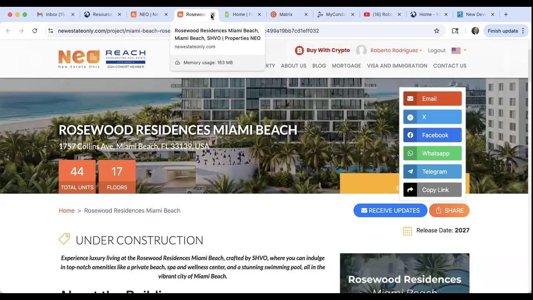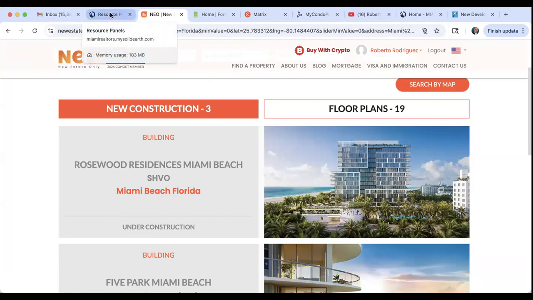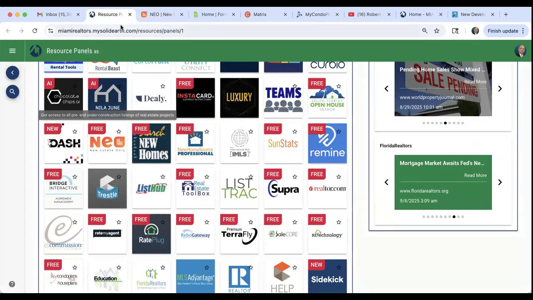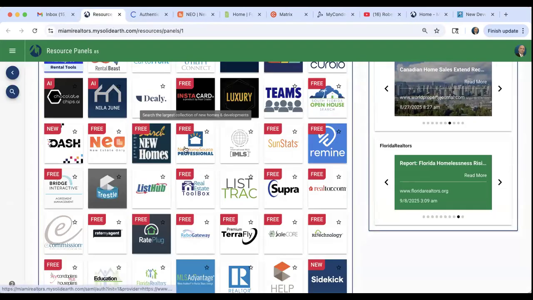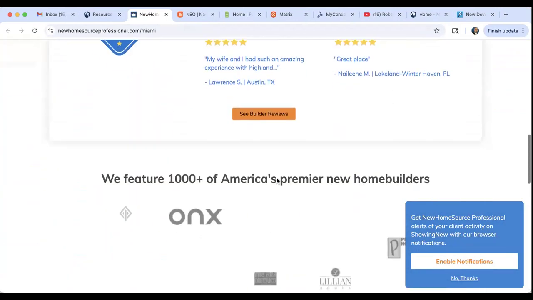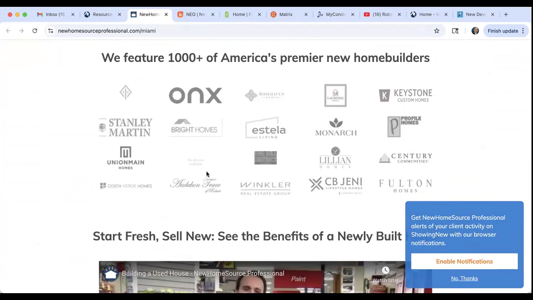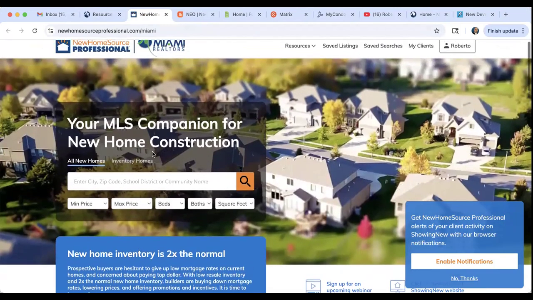All right, guys. So once again, you don't have to have a landing page. You can pretty much just work out of Neo, search for properties, and you can do some of what we just did right now. New Home Source Professional, right next to Neo, right here. This is another place where you can find new construction projects. You can find projects on some of these builders that you see here. Now, you're not going to have every project, all right, but they're going to have plenty.